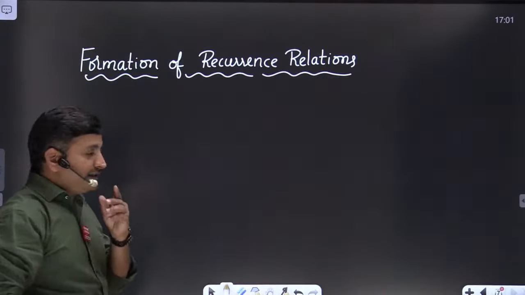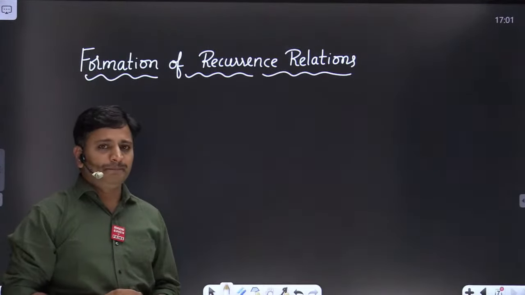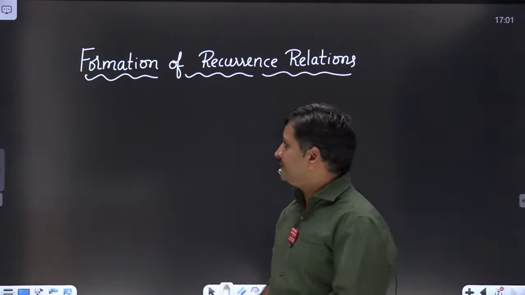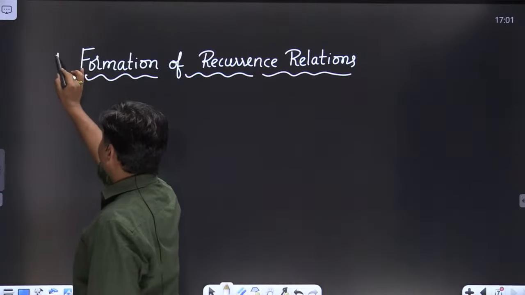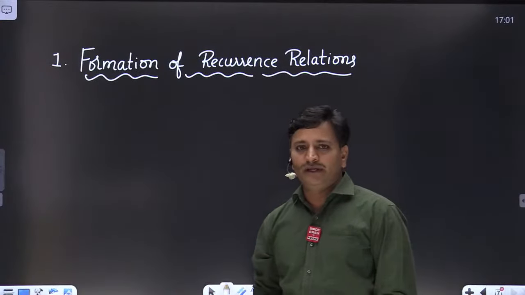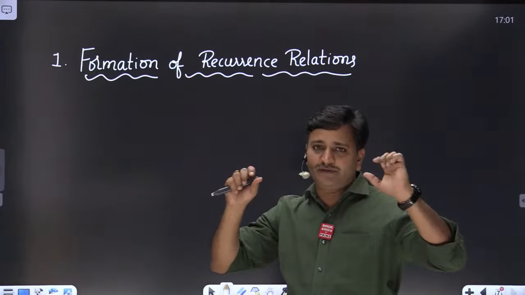Friends, before starting this formation of recurrence relation, let me explain in what ways they will ask the questions. There are three ways of asking questions in this topic. The first way is they will provide one theoretical statement and they will ask you to form the recurrence relation. We'll discuss problems now. They will ask you to find the recurrence relation for the given problem.